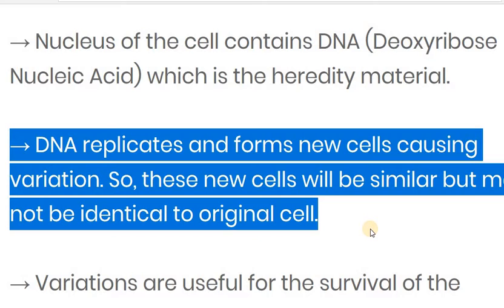Now the next one, that is variation. Why is variation important? What are the uses of variations?